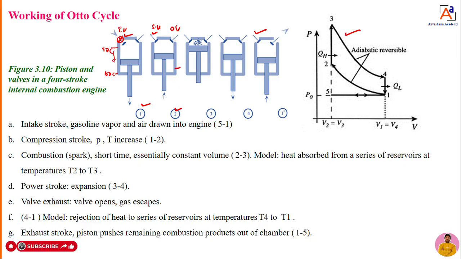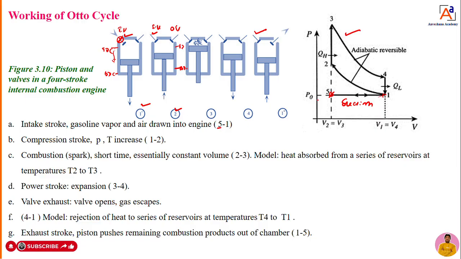Then the piston will move from BDC to TDC. So in the intake stroke, gasoline vapor and air fuel are taken into the cylinder when moving from TDC to BDC. You can see now 5 to 1, suction takes place. Now the actual work will start. So suction takes place when the curve moves from 5 to 1.